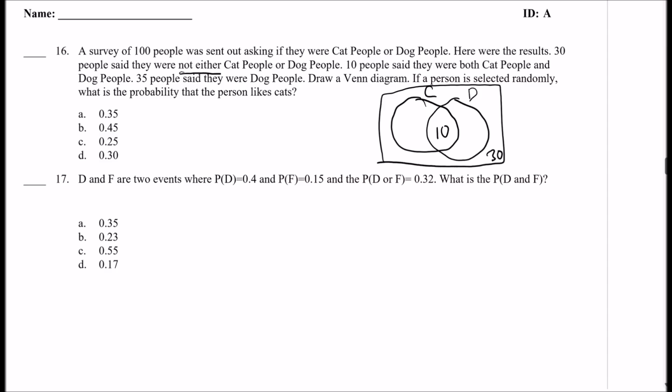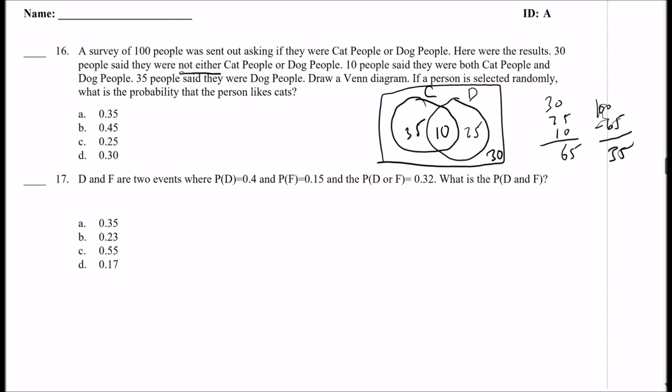35 people said they were dog people. So that means this has to be 25, because 25 plus 10. All right, and we surveyed 100 people in total, right? So let's add these up. 30 plus 25 plus 10, that's 55 to 65. So 100 minus 65 is 35. Okay, so then this has to be 35 so they can add up to 100 people.